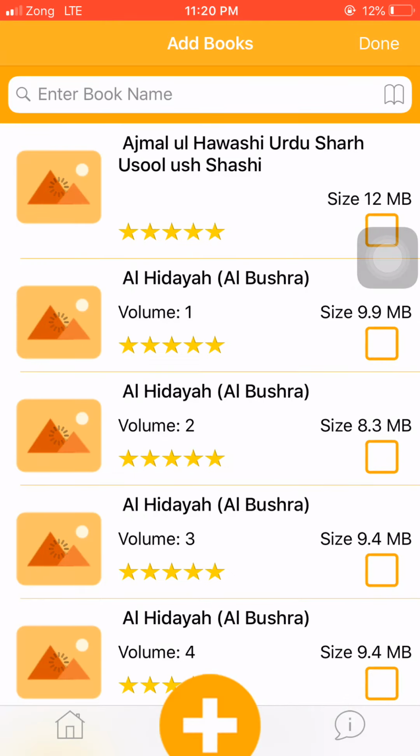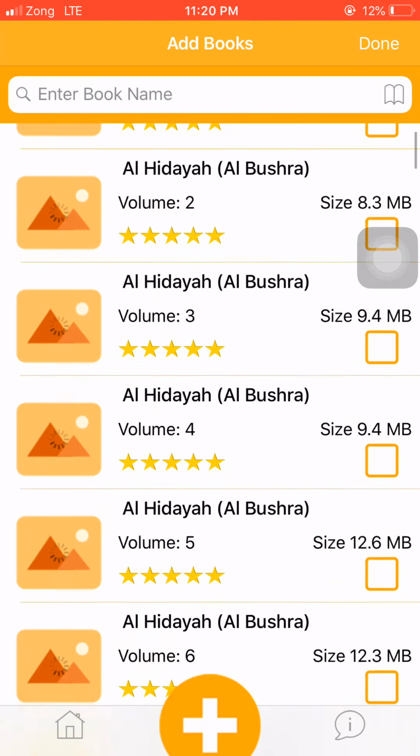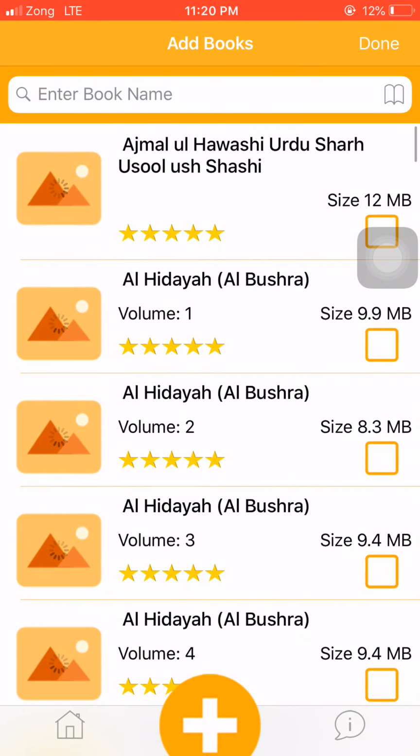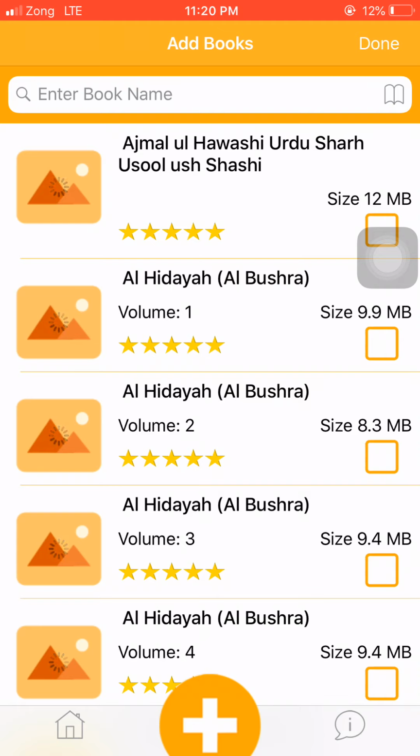All books are shown right now. These books are currently available in this application, and from time to time it will increase. If any book is not available in the list, you just have to write me an email. The address is mentioned in the app description, that is naveedapps at gmail.com. Send me an email and I will check if the book is available, then I will add it and the book will be available in this list.